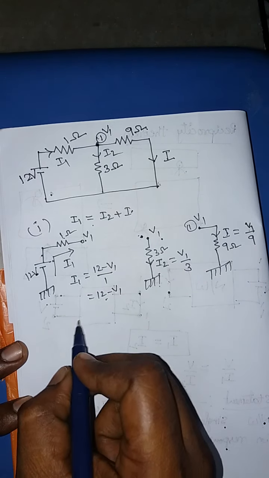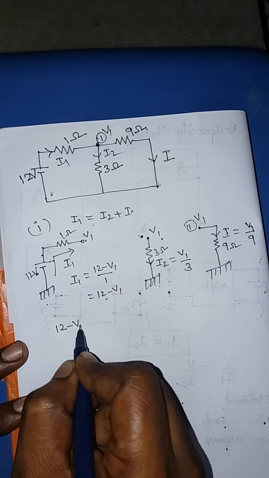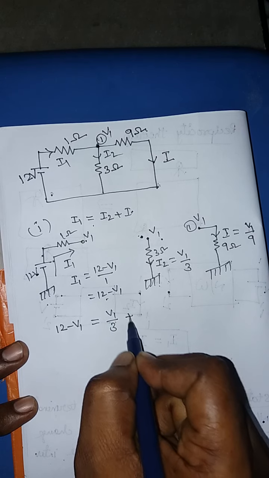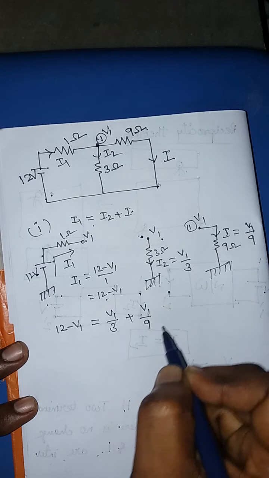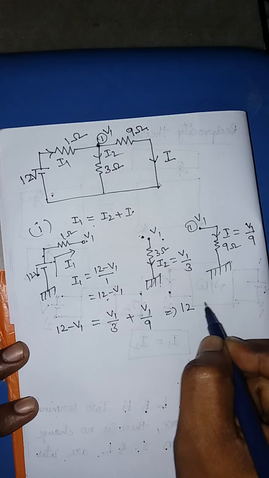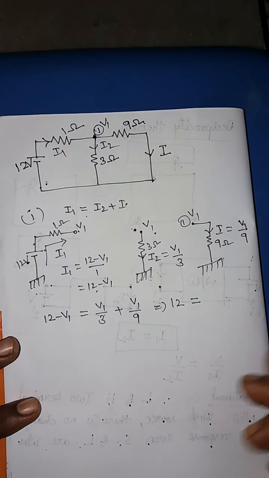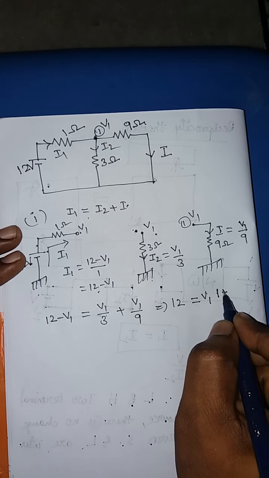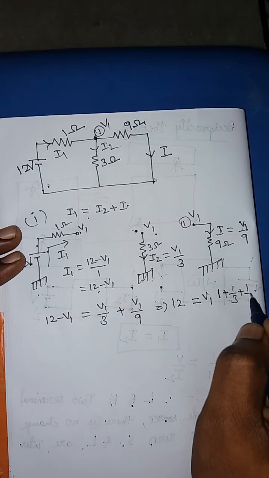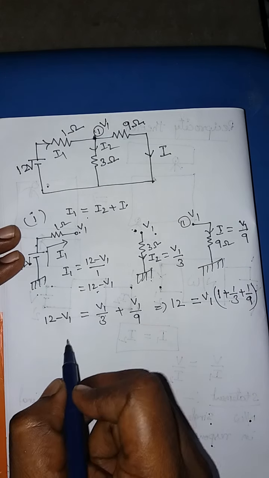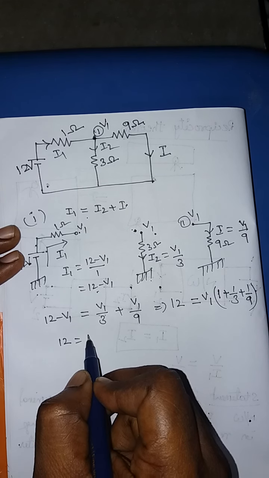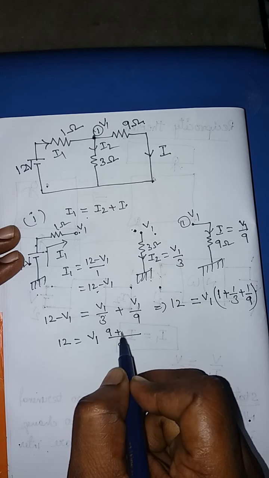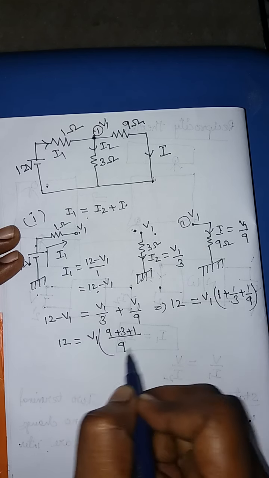Then I1, it is 12 minus V1 is equal to I2, V1 by 3 plus V1 by 9. If you rearrange this equation, 12 is equal to, if you common the V1 here, 1 plus 1 by 3 plus 1 by 9, or 12 is equal to V1 into, 9 is LCM, 9 plus 3 plus 1.